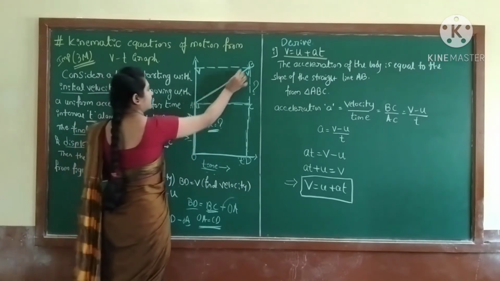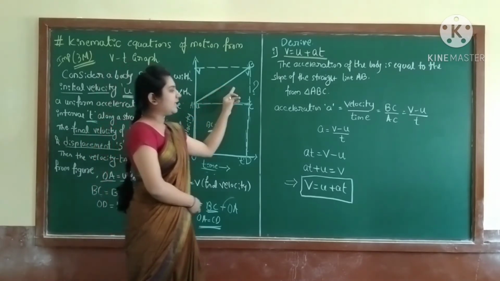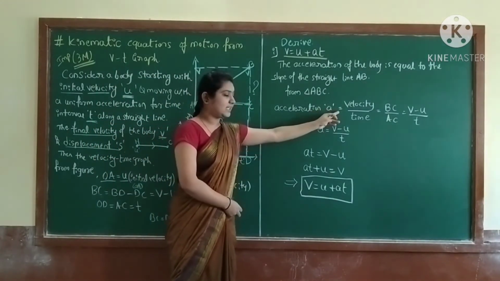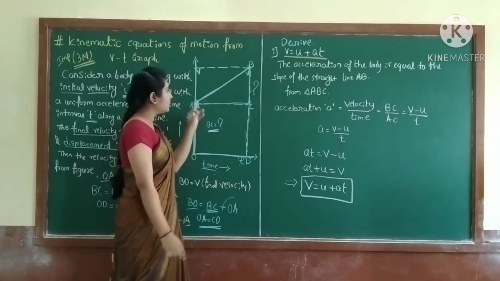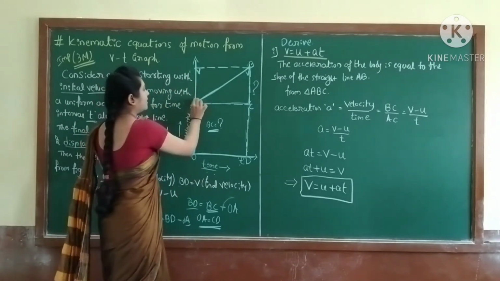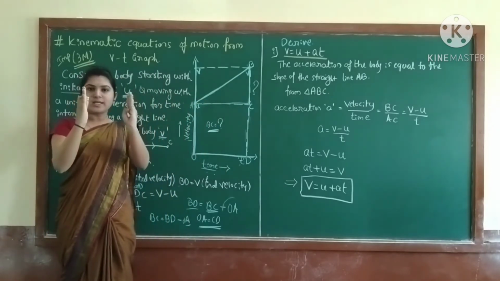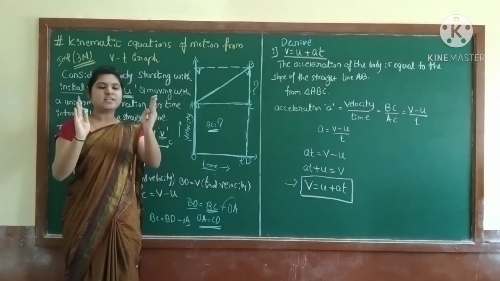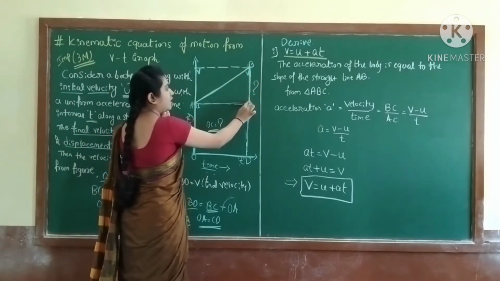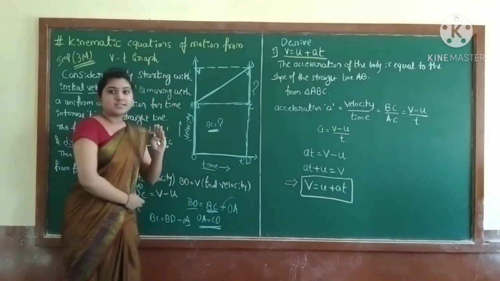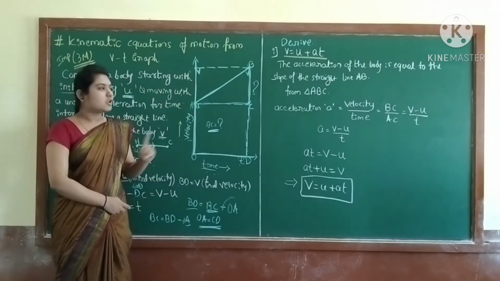So from triangle ABC, considering this triangle, we write acceleration a is equal to velocity. This one and this one are both the same, so you can consider this or this. Now we consider BC, because now it is the y axis. Velocity is on the y axis, which is always vertical.